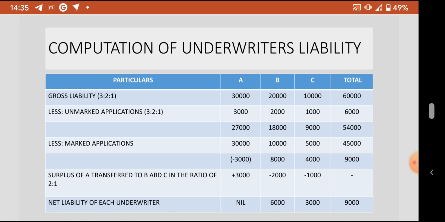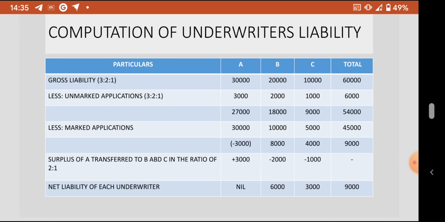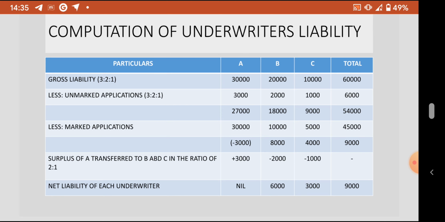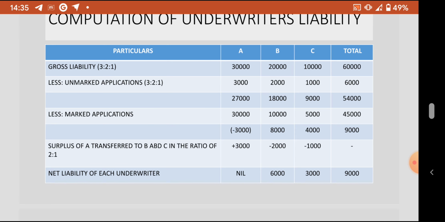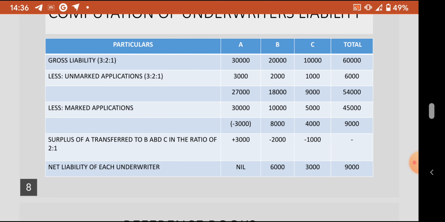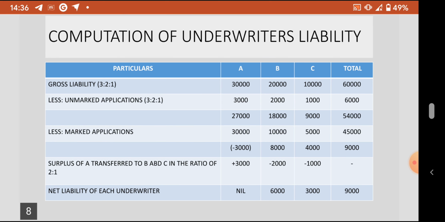So gross liability is 30,000, 20,000, and 10,000, the way it is given. And the total 6,000 unmarked applications is distributed in the gross liability ratio, that is 3 is to 2 is to 1. And from there, the marked applications are deducted. When we deduct marked applications, we get for A minus 3,000, for B 8,000, and for C plus 4,000.